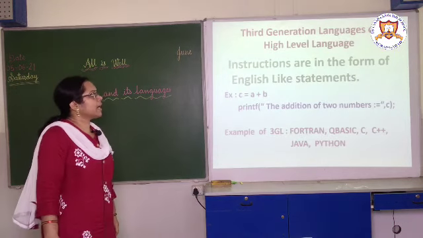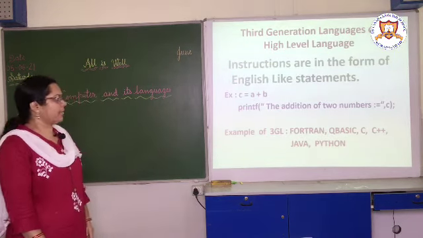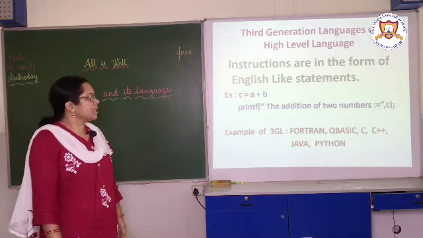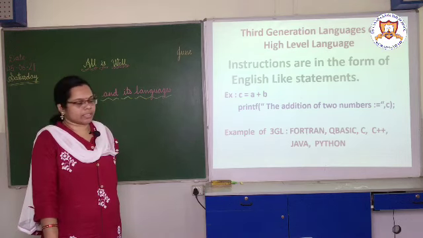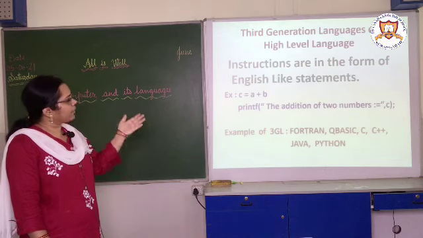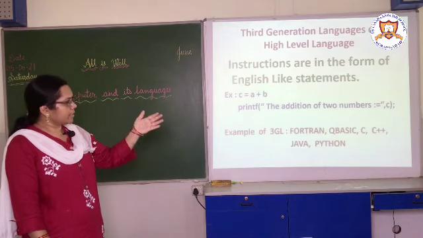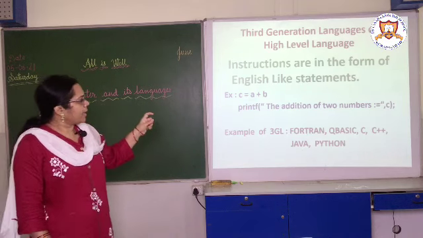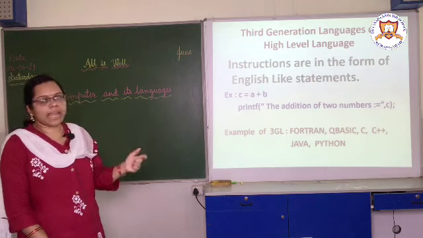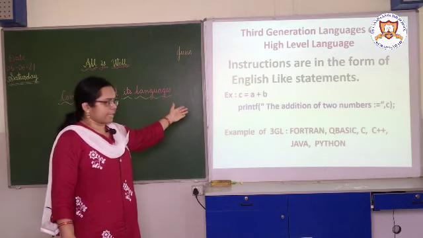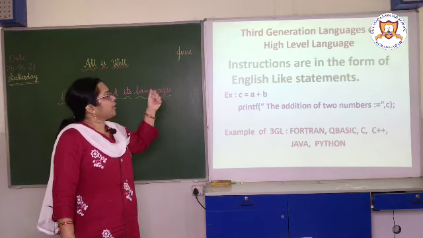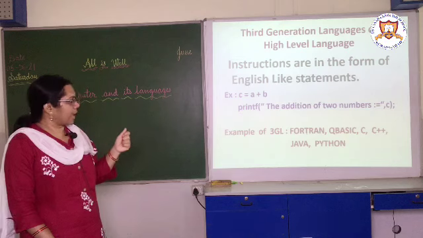Then our next is the third generation language or high level language. In third generation language, we can give the instructions in the form of English like statements. So let us see the example. Suppose C is equal to A plus B, printf the addition of two numbers C semicolon. So see children, I write here the statement of C language. In C language we can use these steps, like English language in that high level language.